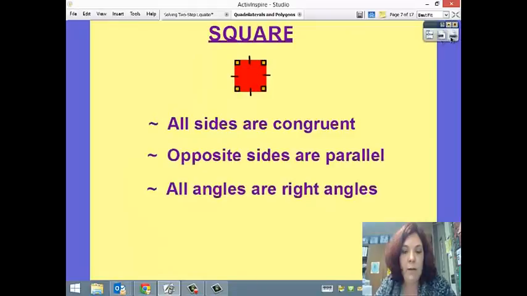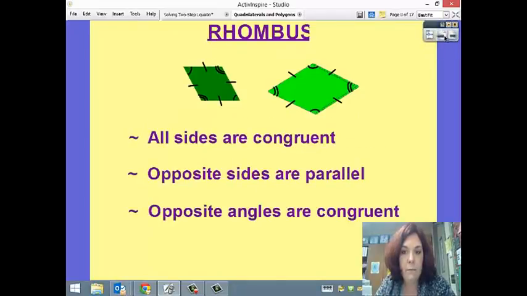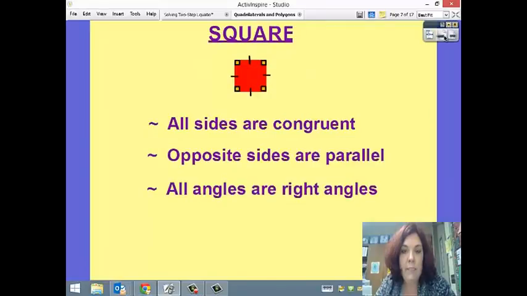And a square: all the sides are congruent, so they're the same. Opposite sides are parallel. They would not intersect if you continued these lines. And all the angles are right angles. And a square is a type of parallelogram.